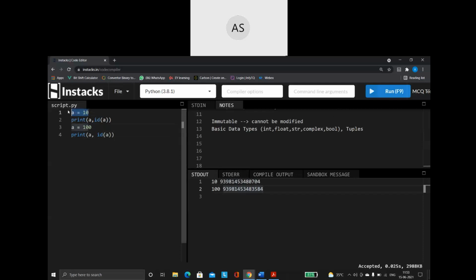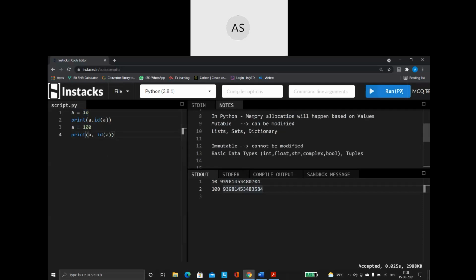First time when A is assigned with a value, what did I say? The memory location will happen based on the values. So it will create a memory address and store the value 10 in this particular memory address, and the variable A will just point to this address.